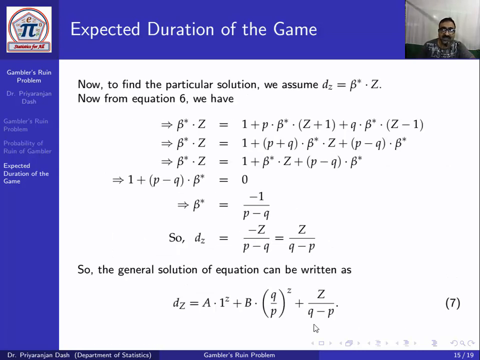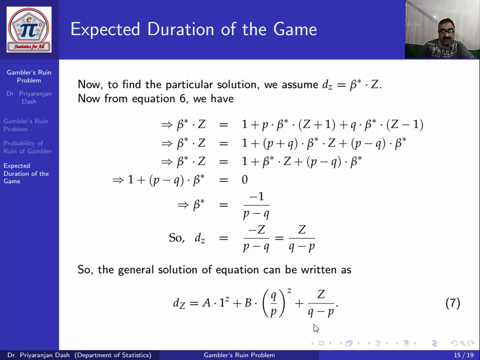For the particular solution, let d_z equal beta star z. So d_(z+1) will be beta star (z plus 1) and d_(z-1) will be beta star (z minus 1). Using this and solving, we get beta star equal to minus 1 by (p minus q). So d_z equal to beta star into z, that is minus z by (p minus q), which is equal to z by (q minus p). So the general solution of the difference equation is the sum of the particular solution plus the complementary solution, these two.